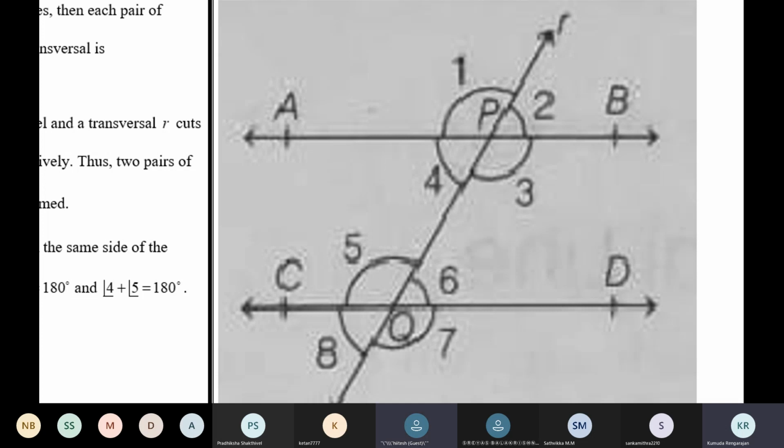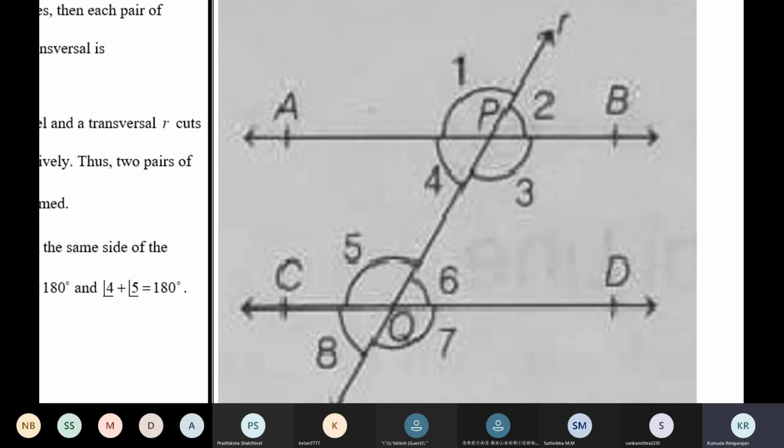Ma'am, 2 and 4 are vertically opposite, so... No, you can directly say 2 and 6 are corresponding angles. They're equal. So you can take away 2 and write 6. So 3 plus 2 is equal to 180. Why are we using 3 plus 2 is equal to 180? Because we have to prove a result like that.